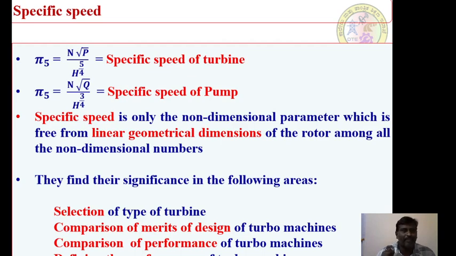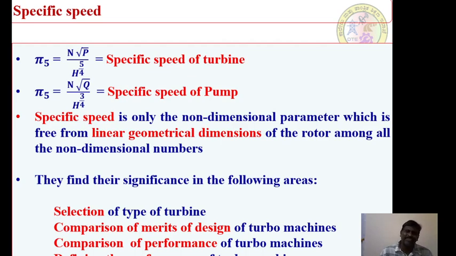It may be the linear dimension, a diameter, an area, or some other geometrical parameter. It will be there with respect to all other non-dimensional parameters. But in the case of the specific speed, it is always free from linear geometrical dimensions of the rotor. Therefore, specific speed is the only non-dimensional parameter which is free from linear geometrical dimensions of the rotor among all the non-dimensional numbers. So the specific speed finds its significance in the following areas.